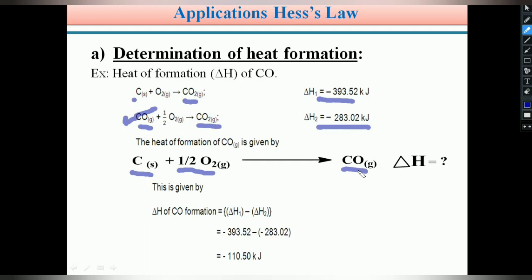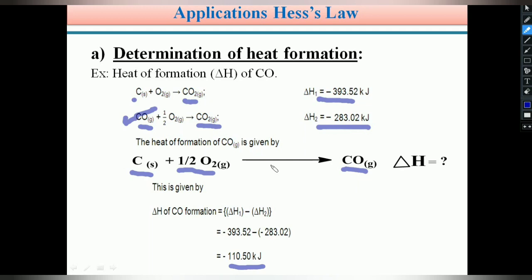So this unstable intermediate's enthalpy change or heat change can be calculated with the help of Hess law. Therefore, based on Hess law, we can write delta H of CO formation equals delta H1 minus delta H2. Therefore, minus 393.52 kilojoules minus 283.02 kilojoules gives minus 110.50 kilojoules. This is the delta H for the formation of CO, carbon monoxide.